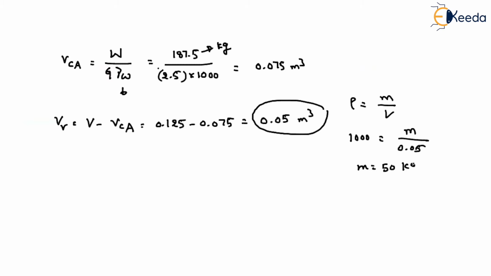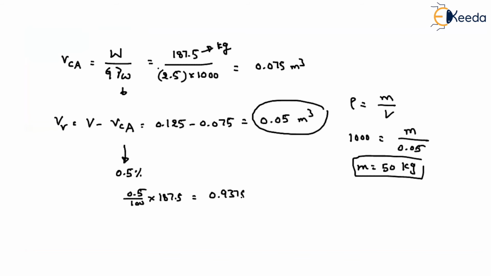If you solve this, 50 kg is required. But remember that this coarse aggregate has a water absorption of 0.5%. So what is 0.5% of the total mass? That is 0.5 divided by 100 into 187.5, which gives 0.9375. The 50 kg is because of the voids, and this 0.9375 is because of the water absorption.